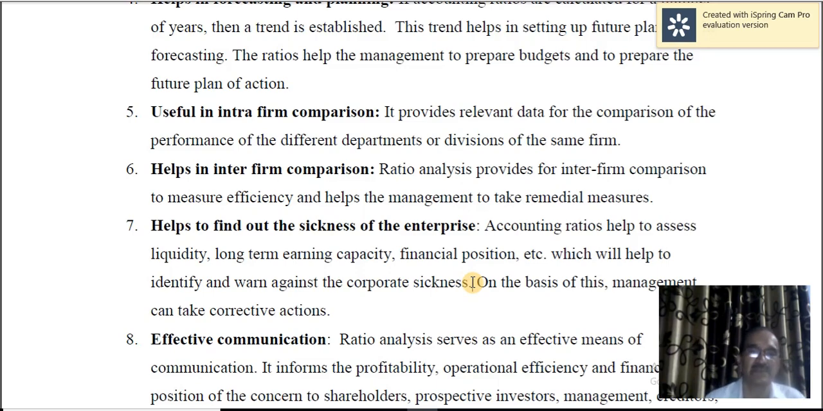Long-term capacity, for example, long-term financial position. So if the long-term liabilities of the concern are more than the assets, when the liabilities fall due, you may not have enough assets to pay them off. Therefore, your financial position may not be good. On the basis of this, management can take corrective actions.